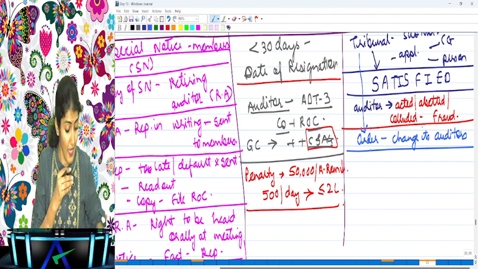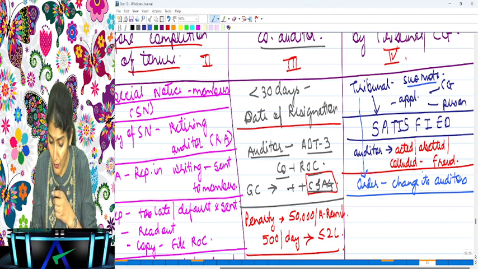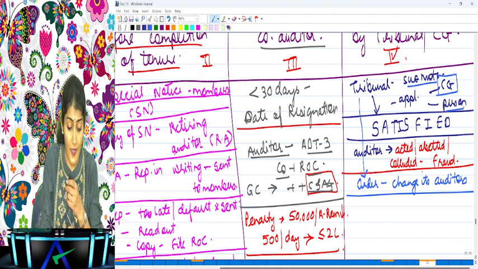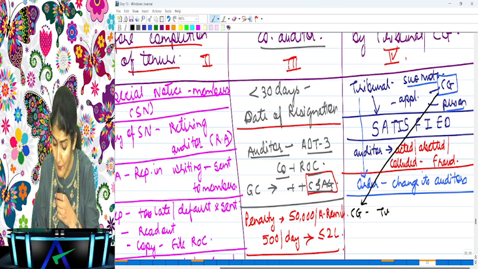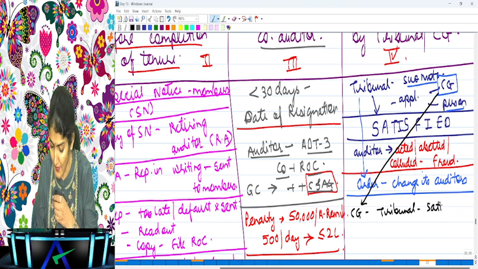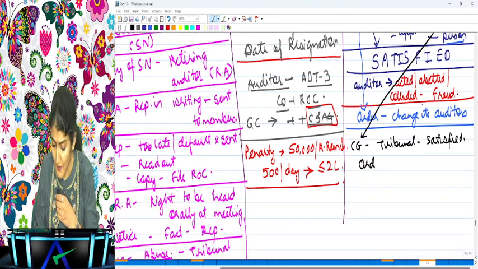Okay. Could the application be received by CG also? Could it be suo moto or any other person, or could it be CG also? Yes. What does it say? If the application is received from the CG and the tribunal is satisfied, then what does it say? The order should be passed within 15 days. And now another auditor will be appointed by the CG.